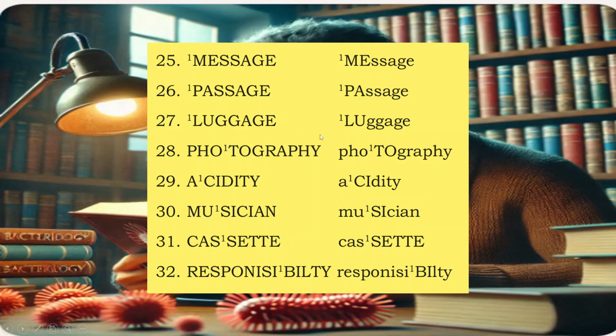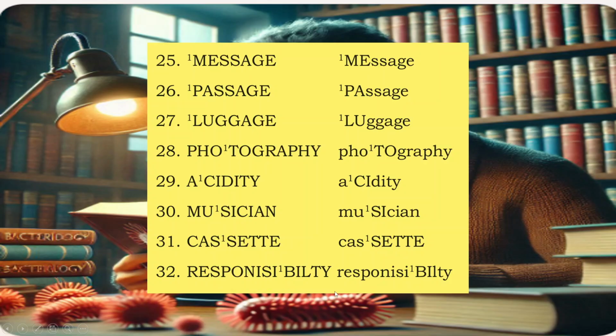Passage. Luggage. Photography here. To is stressed here. Photography. Acidity. Ci is stressed here. Musician. Casual. Sorry, this thirty-one is cassette. Cassette it is.